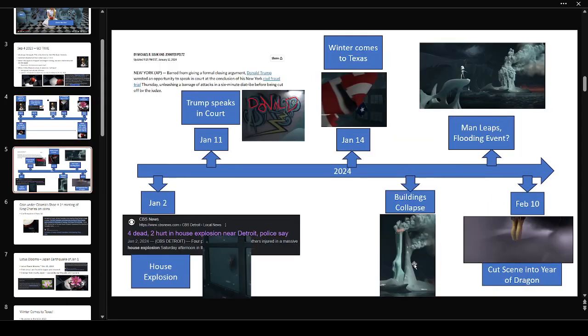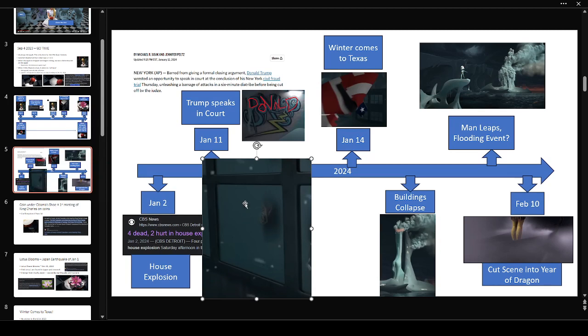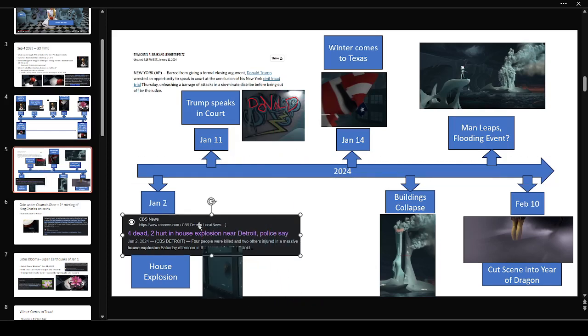Then we jump into 2024. The first thing we see as we leave the classroom is this distinctive house on fire, and then it disappears. We have this strange story of a house explosion in Detroit where 4 were dead and 2 were hurt. And if you look at the pictures of this house, guys, it's gone. It disappears. So on fire, house explosion, disappears. I think this is confirmation of our January 2nd.